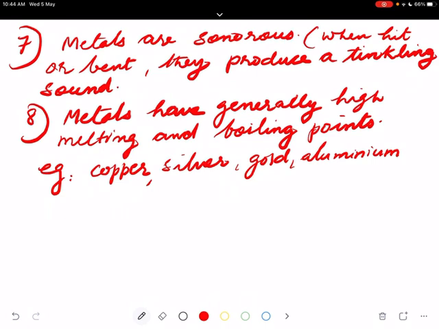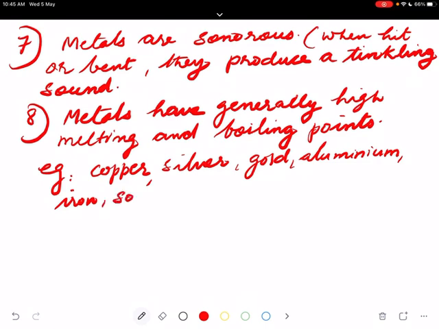Aluminium tin foils and aluminium wires can be made. Iron is used to make vessels. Iron wires are there. Many instruments and bridges are made up of iron.